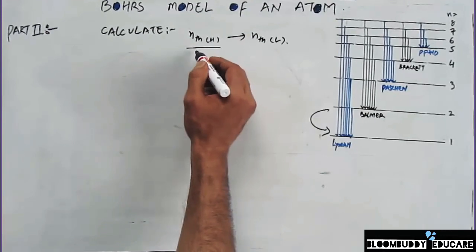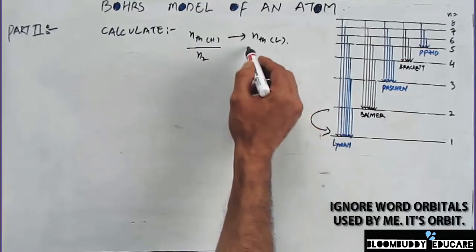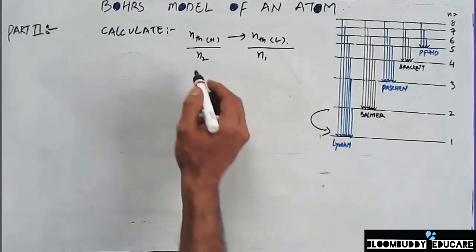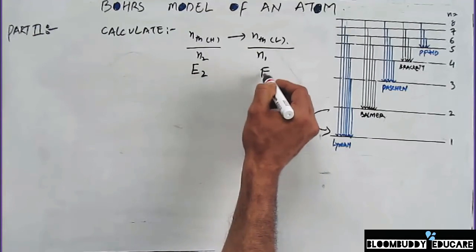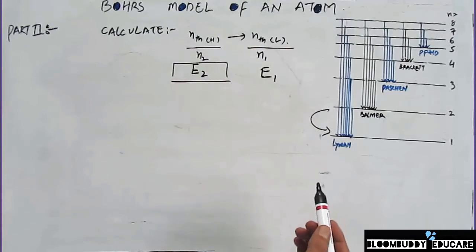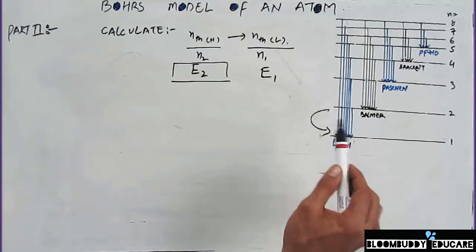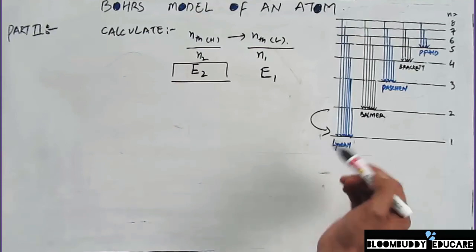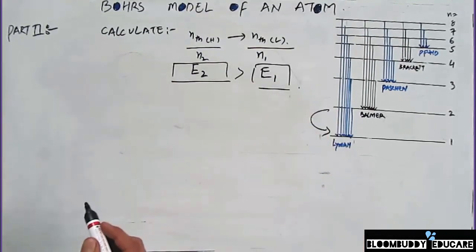So in that case, this will become n2, it's the higher energy orbit, and this is the lower energy orbit, so it will be represented by n1. If I say the energy associated with this orbit is E2 and the energy associated with this orbit is E1, this E2 is always going to be higher, because we already studied that if an electron is away from the nucleus, there is more energy associated with that electron, and when it's closer to the nucleus, there is less energy associated with it. So E2 is higher than E1. This is already mentioned in my previous lecture.